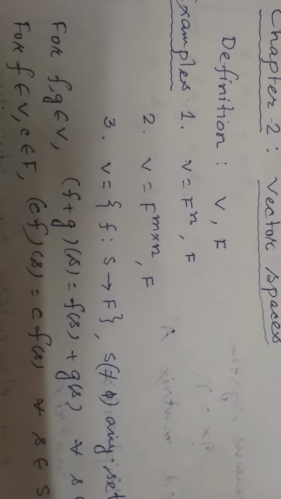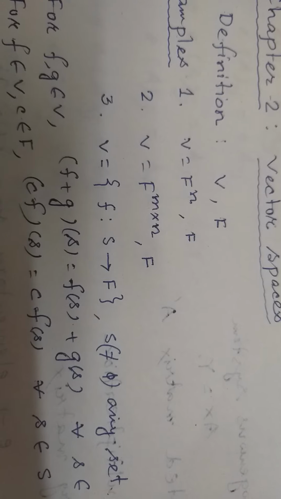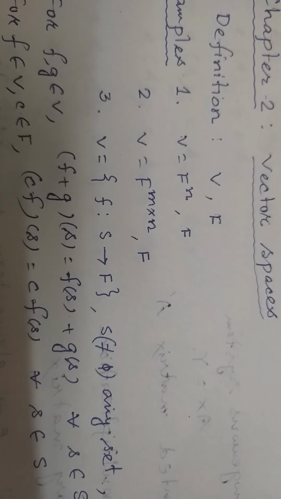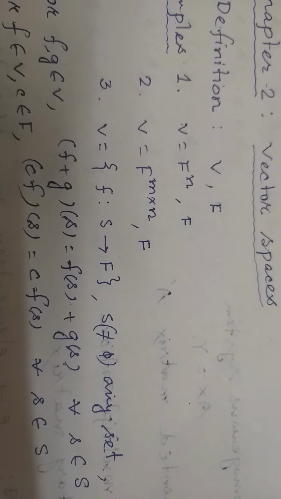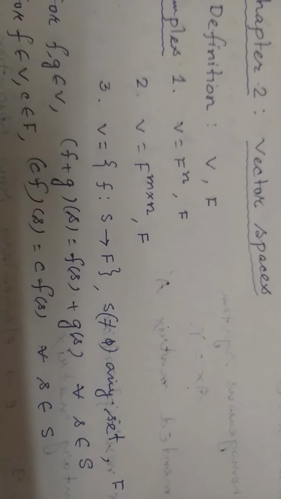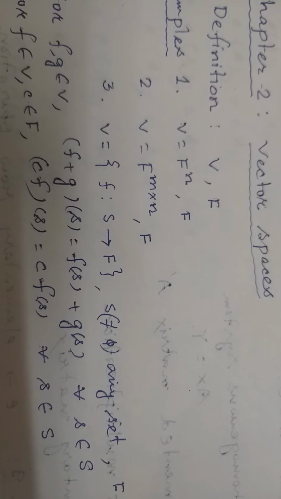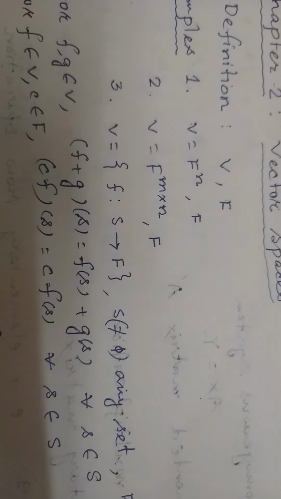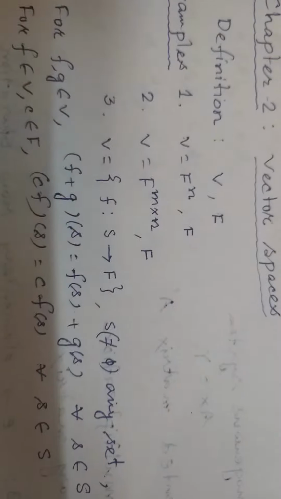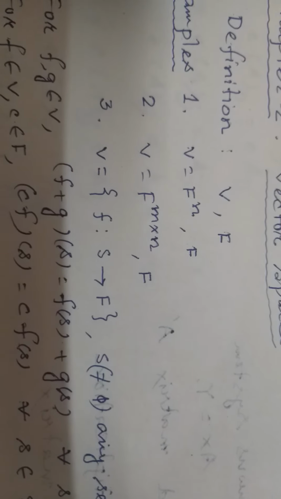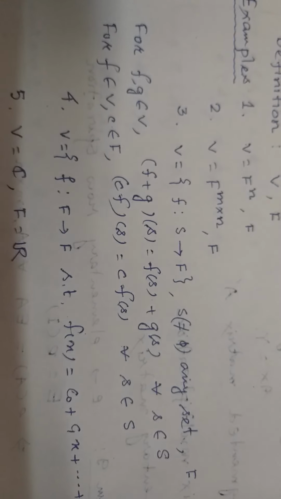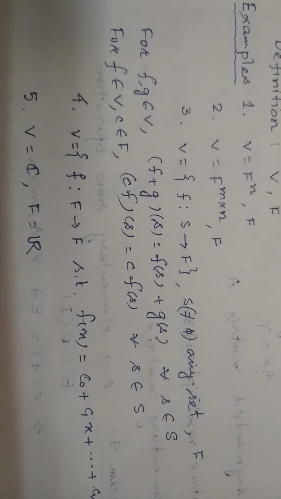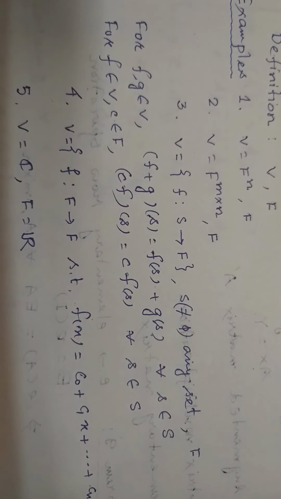Example 2, let us take a field F and V is the space of all matrices of order m by n. The entries are taken from the field F. Then with respect to matrix addition and scalar multiplication, it will form a vector space.